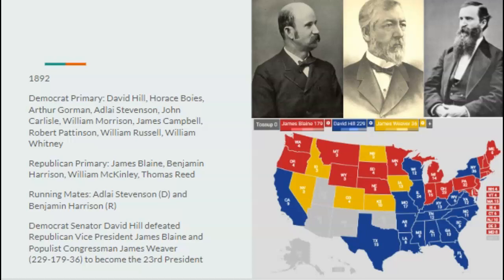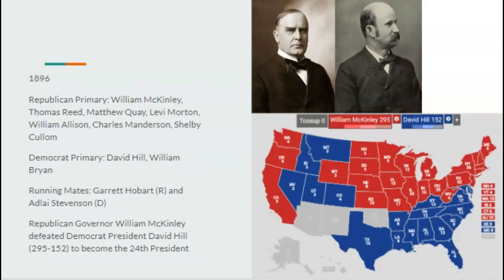David Hill wouldn't have that great of a term. Around the first few months of his administration, the country would head into a recession, and it would make the Hill administration look really bad, and thus his approval tanks. And no surprise, in 1896, the Republicans nominating the governor of Ohio, William McKinley, would go on to beat David Hill 295 to 152, with Garret Hobart being McKinley's running mate here.